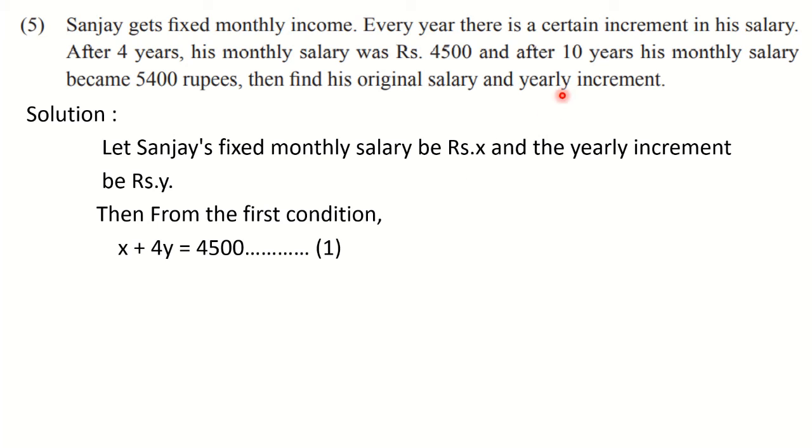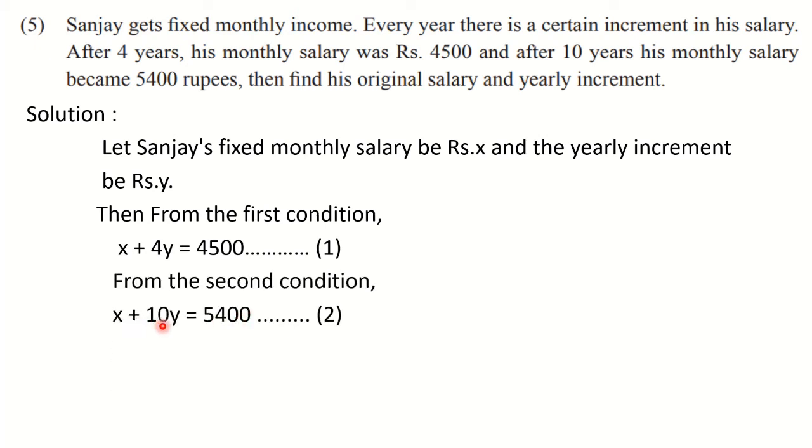Now see the second condition. After 10 years, the salary became 5,400. That means 10 increments he is going to get. So from the second condition, what we can write down is x plus 10y is equal to 5,400. If you are writing this first equation, it is very easy for you to write down the second equation.